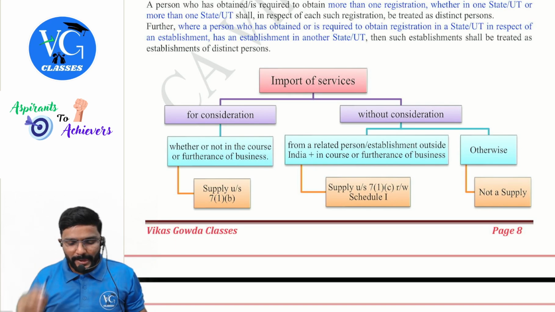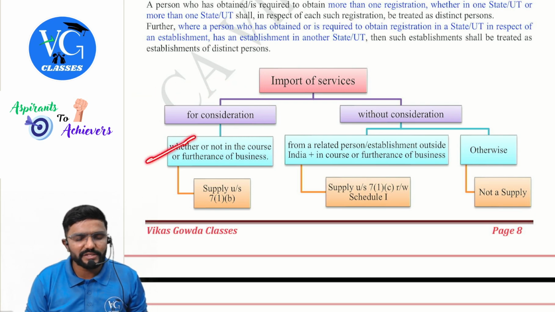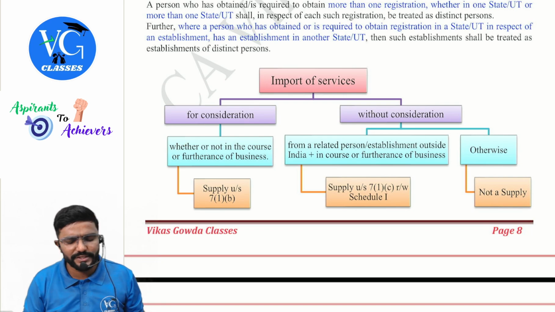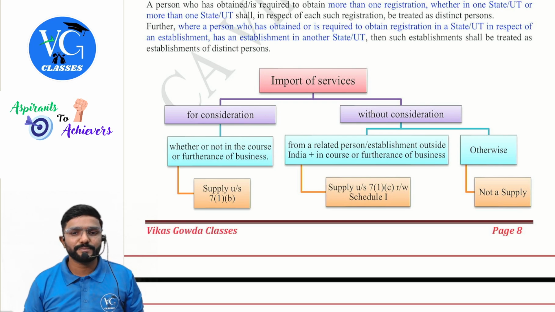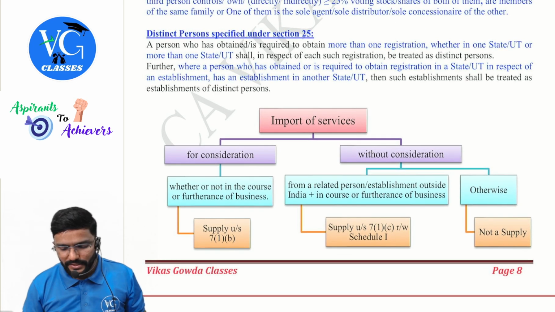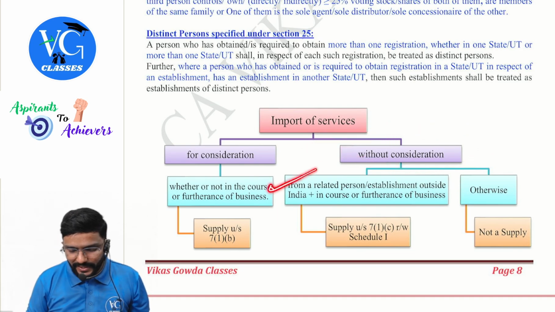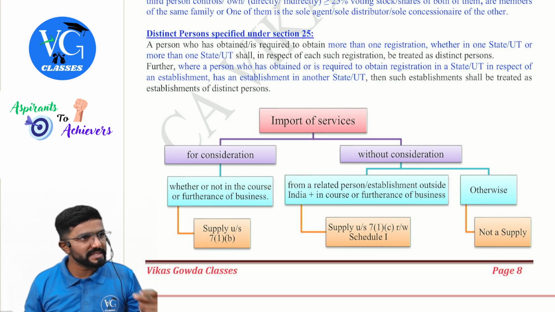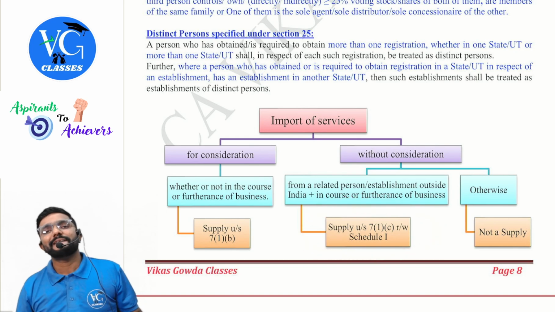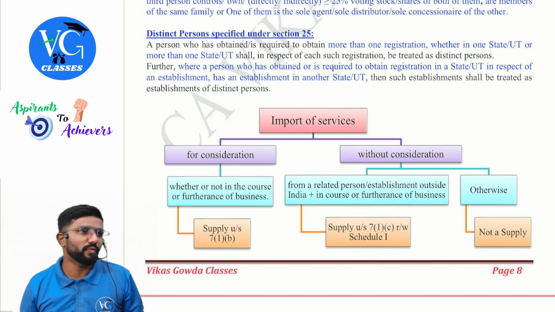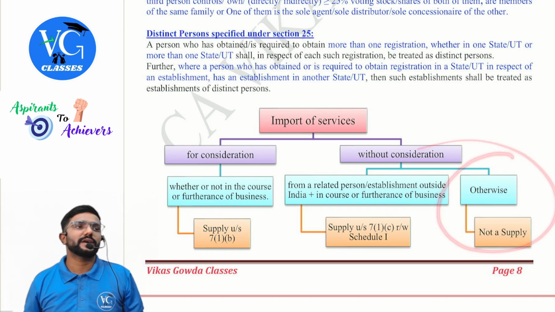Please pay attention. Import of services, if it is for a consideration, straight away, whether or not in the course or furtherance of business, is it a supply? Yes, as per 7(1)(b). Next, if it is without consideration, check from whom. If it is from a related person or establishment outside India, plus it is in the course or furtherance of business, is it a supply? Yes, as per 7(1)(c) read with Schedule I, para 4. Otherwise, it is not at all a supply.